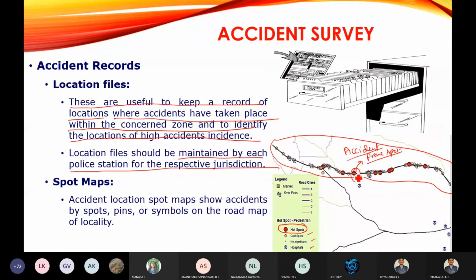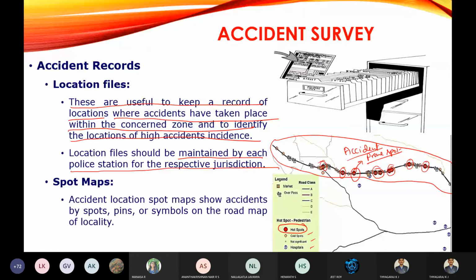The accident prone spot is where the accidents have occurred. So the maximum number of accidents will occur at the red points. You can observe, I'm marking the red points wherever it is indicated. There, more accidents have occurred. This type of area map will be displayed in the police station.